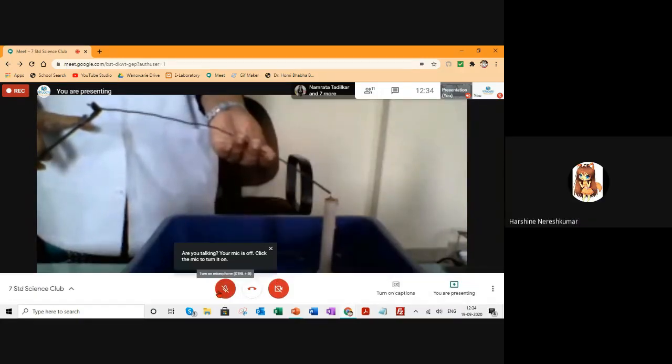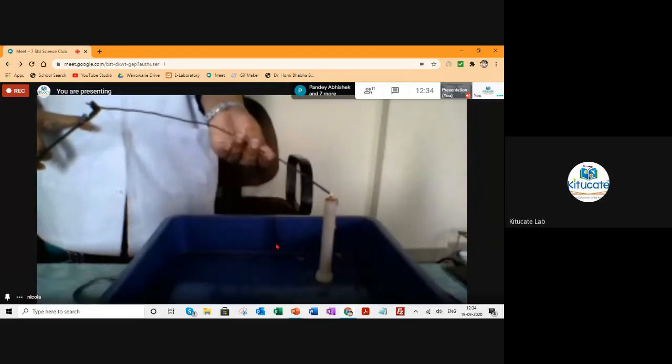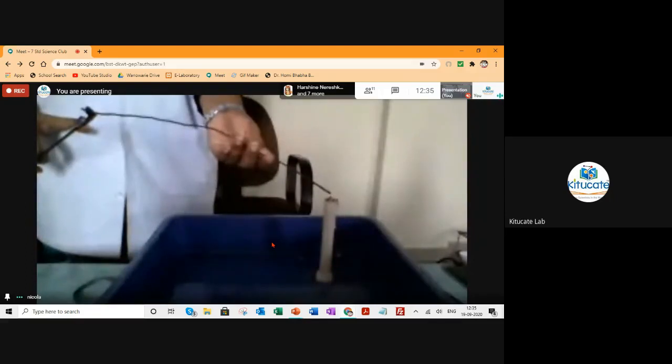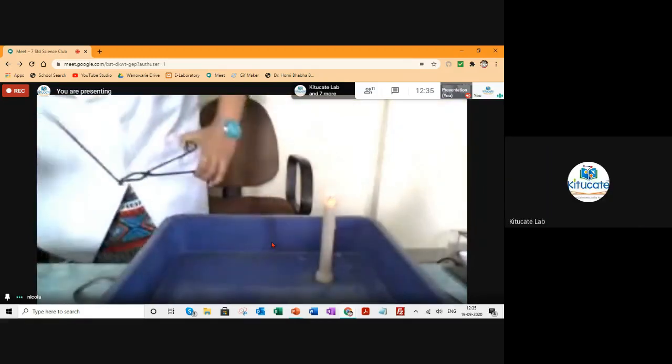Ma'am, is there any alternative for magnesium? You can burn anything, like a paper or a piece of cracker. Okay, ma'am, we are basically seeing that burning is an oxidation and it is a chemical change. That's what we are trying to tell you. Nicola ma'am, if it's not burning, try cutting the tip off and then burning it again. Or you can try burning it from the other side also.